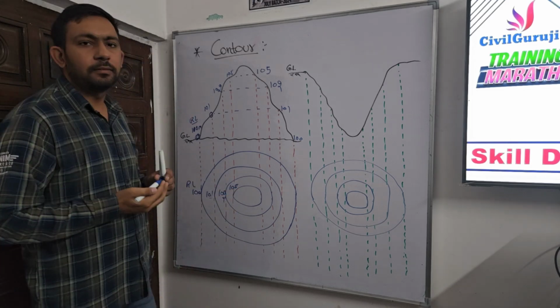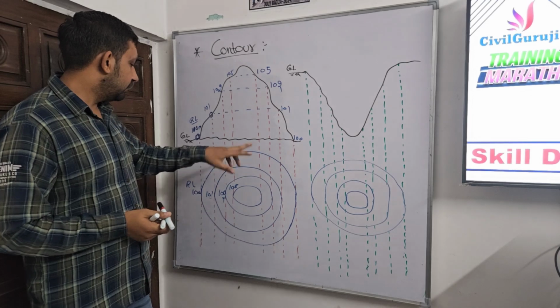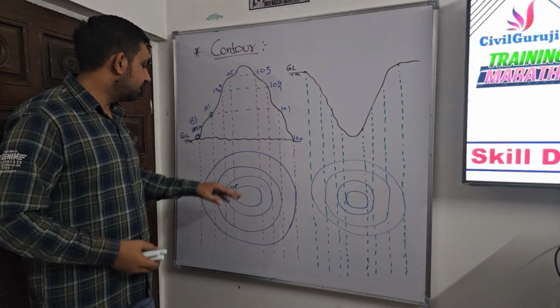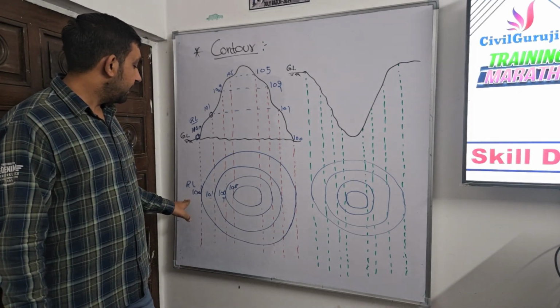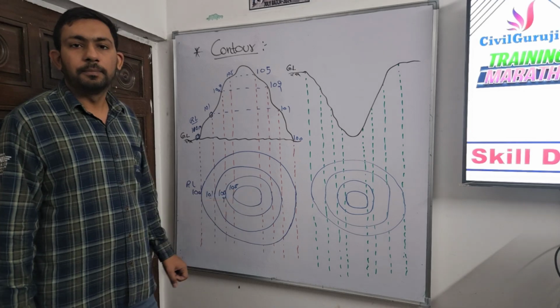So there is a pattern in the contours of hills. One is that they are concentric circles, or not exactly concentric, but each circle lies inside the other one. And the pattern is that the RL increases as we go inside the circles.